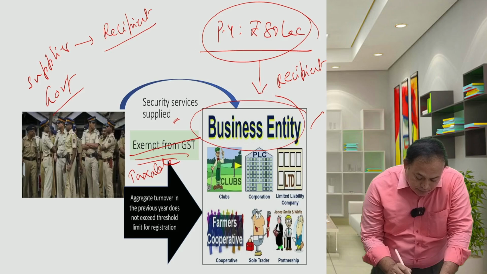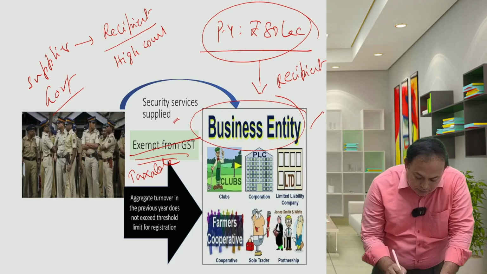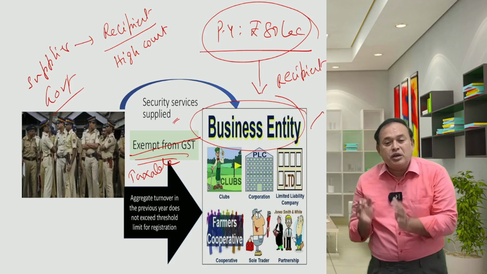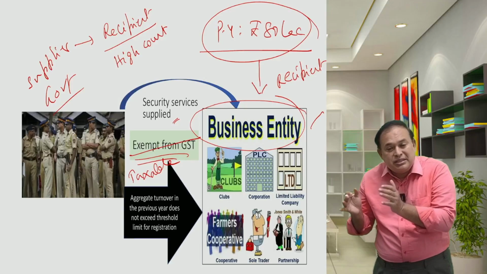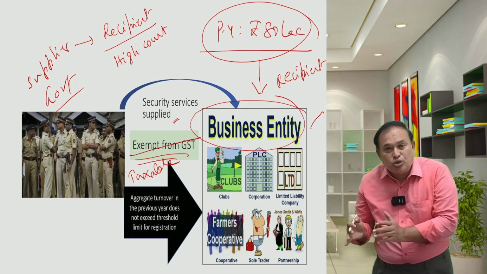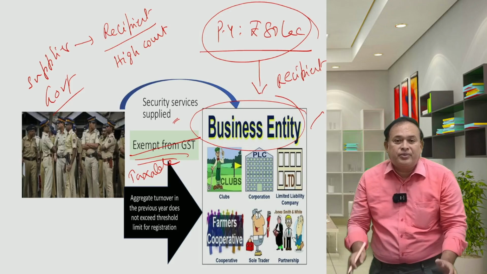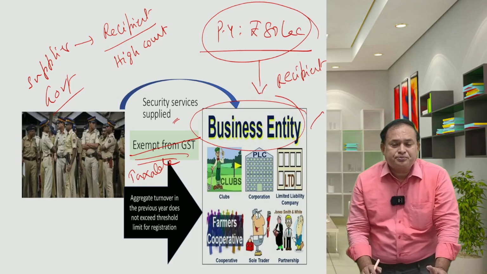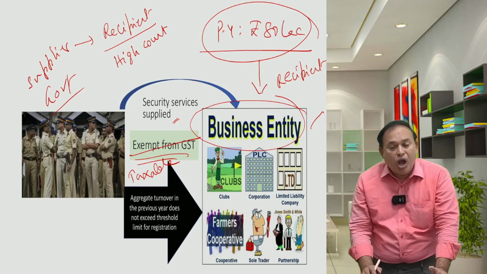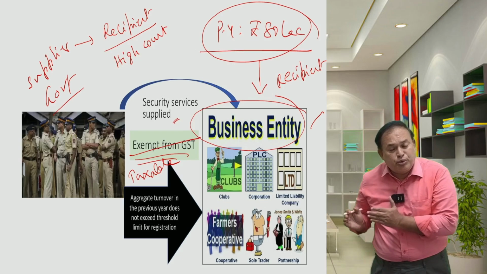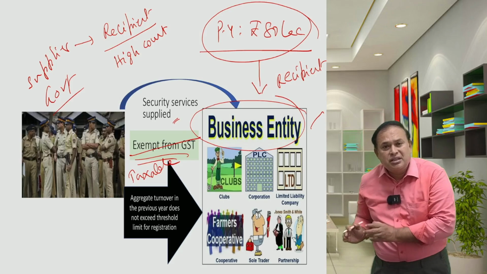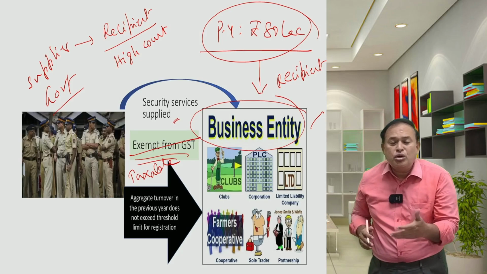To the High Court. Security is provided by the state police to the High Court. The High Court is a constitutional body, an authority. If so, the state police, the supplier being a government, supplies to a government.